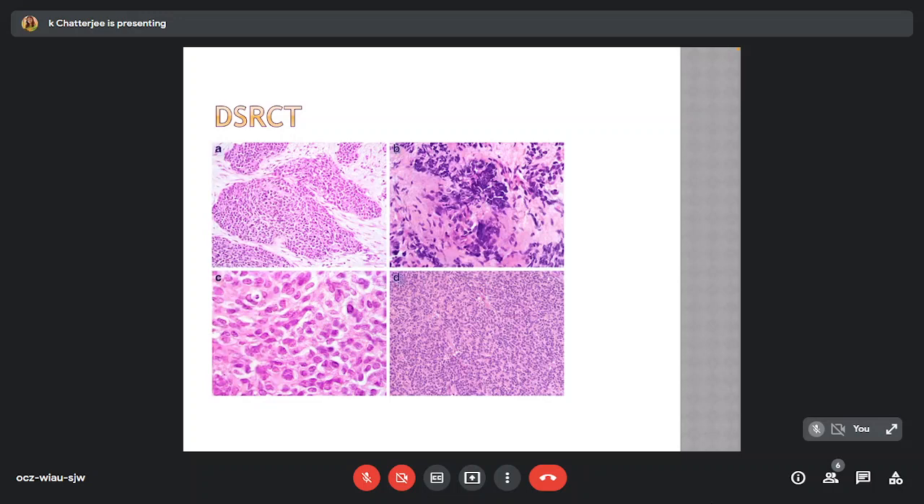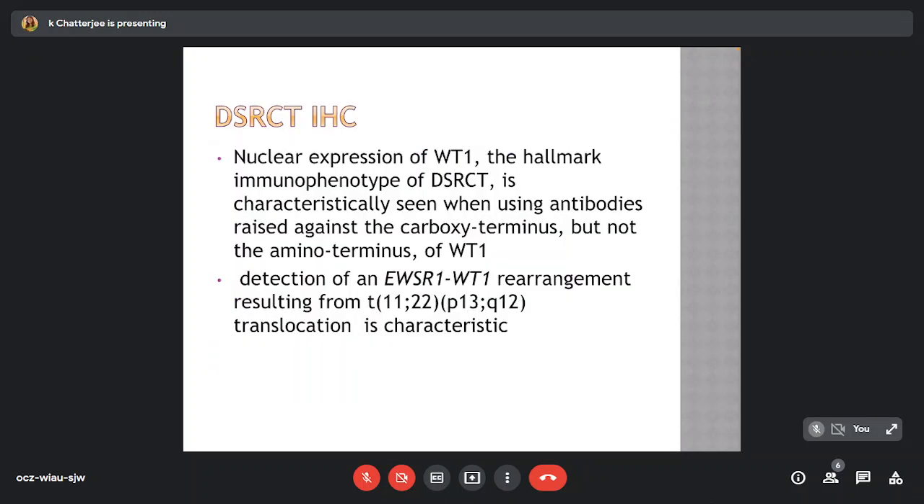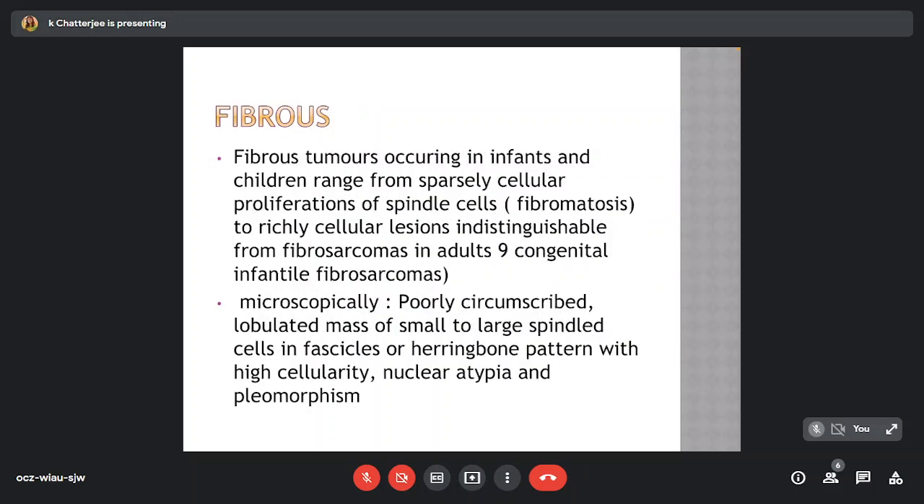The tumor is classically represented by various histologic patterns and is composed of malignant round cells with a nested pattern within a desmoplastic stroma mainly, with rosette and gland formations might be detected. Nuclear expression of WT1, the hallmark immunophenotype of DSRCT, is characteristically seen when using antibodies raised against the carboxy terminus but not the amino terminus of WT1. Detection of an EWSR1-WT1 rearrangement resulting from translocation t(11;22) is characteristic.